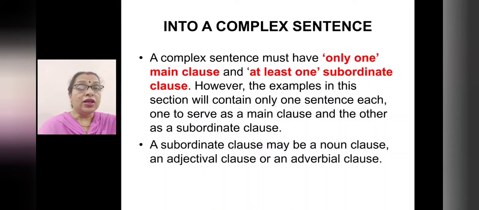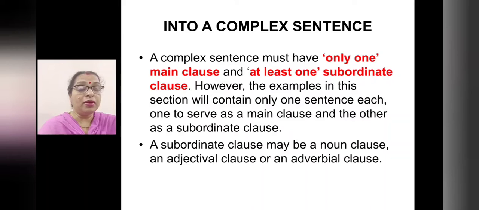A complex sentence must have only one main clause and at least one subordinate clause. However, the examples in this section will contain only two sentences each, one to serve as a main clause and the other as a subordinate clause.